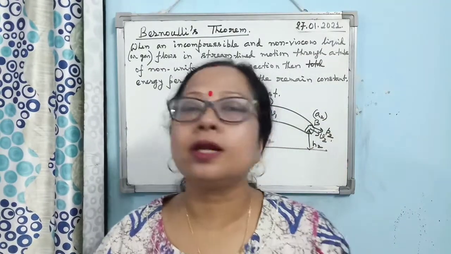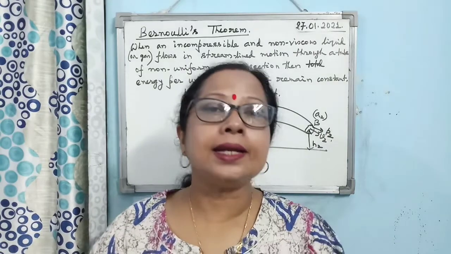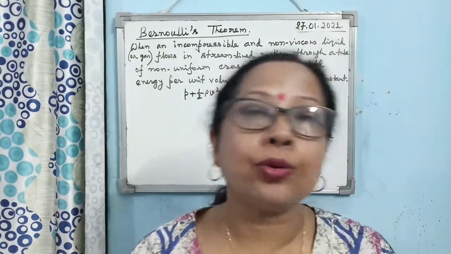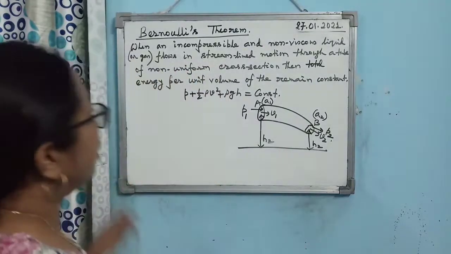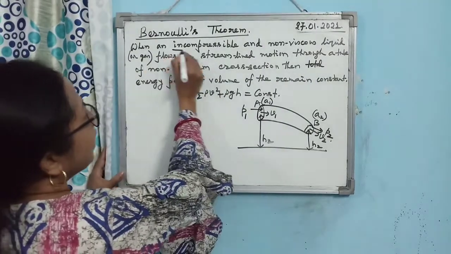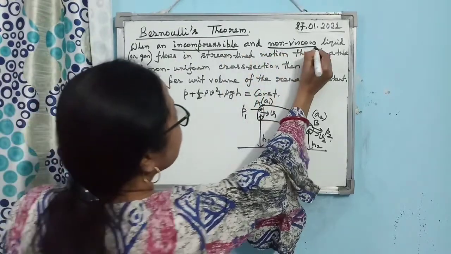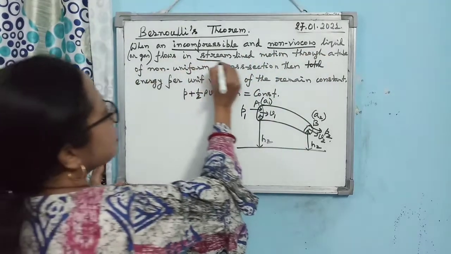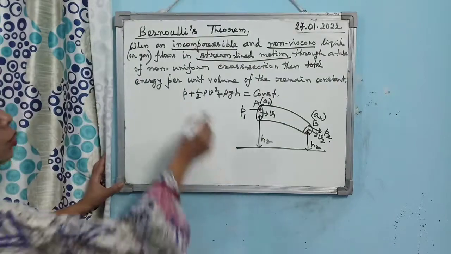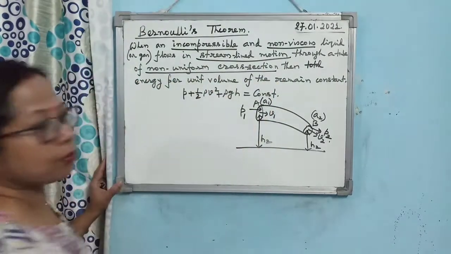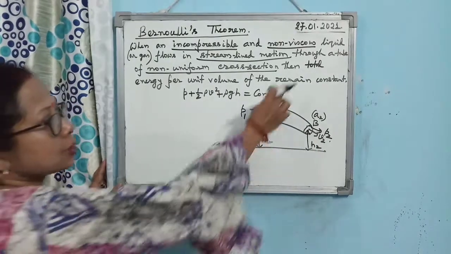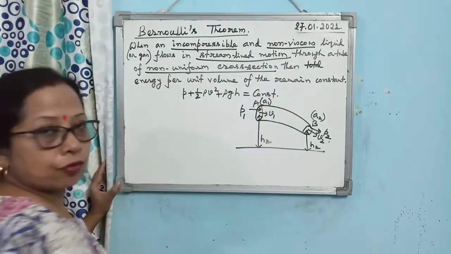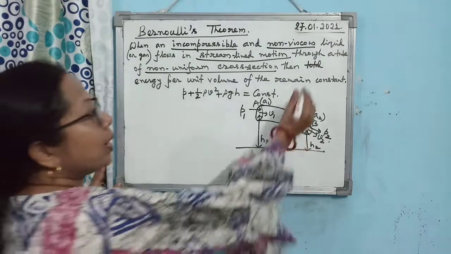In Bernoulli's theorem we say the total energy of the liquid per unit volume remains constant. So if you consider the statement, when an incompressible non-viscous liquid flows in streamlined motion through a tube of non-uniform cross-section, then now the change is coming. Till this point, it is the same as that of the equation of continuity. What is constant?